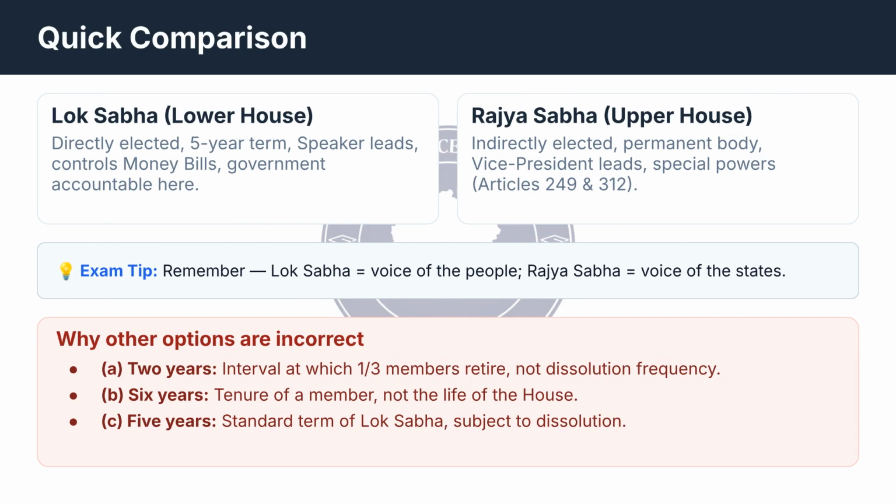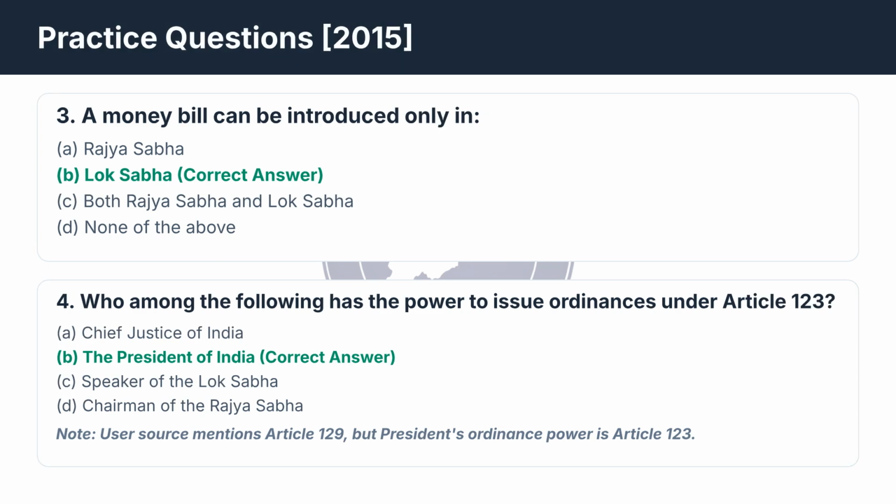For a quick comparison, the Lok Sabha is the voice of the people, directly elected, with a 5-year term, and controls money bills. The Rajya Sabha is the voice of the states, indirectly elected, a permanent body, and holds special powers under Articles 249 and 312. Let's look at more practice questions.